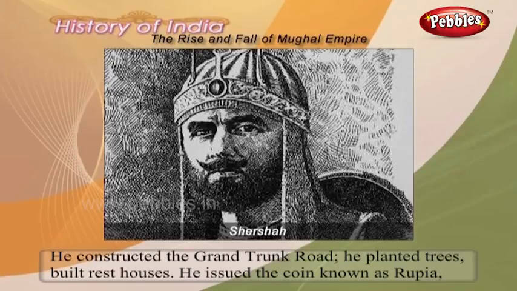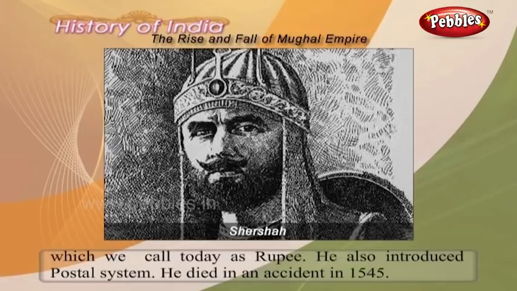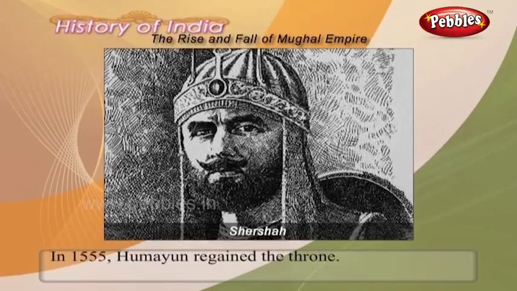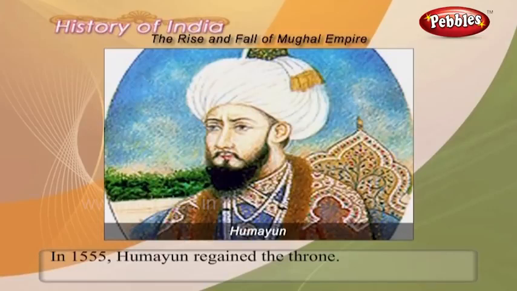He issued the coin known as Rupaya, which we call today as rupee. He also introduced the postal system. He died in an accident in 1545. In 1555, Humayun regained the throne.